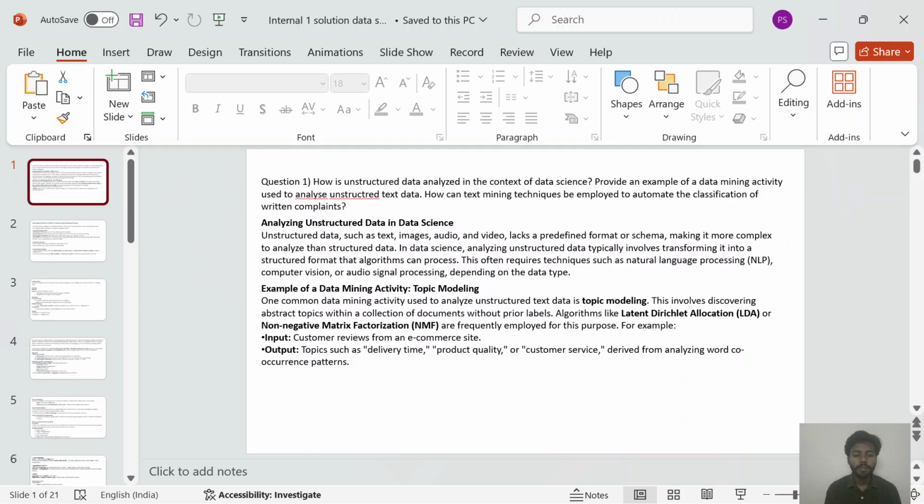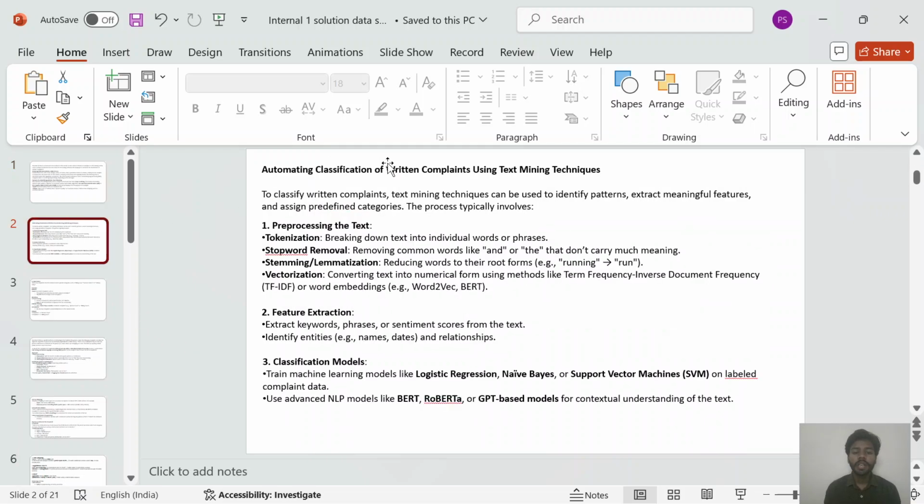Now, as we consider an example of a data mining activity, topic modeling. One common data mining activity used to analyze unstructured text data is topic modeling. This involves discovering abstract topics within a collection of documents without prior labels. Algorithms like latent Dirichlet allocation or non-negative matrix factorization are frequently employed for this purpose. For example, the input is customer reviews from an e-commerce website, and we get output as topics such as delivery time, product quality, or customer service, derived from analyzing word occurrence patterns.